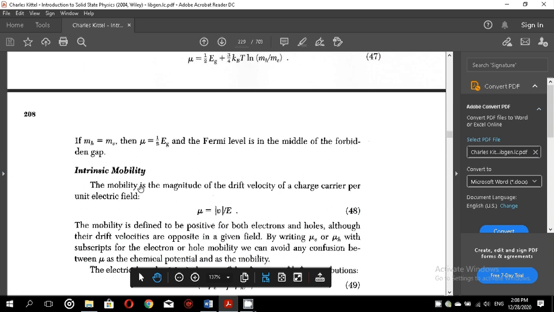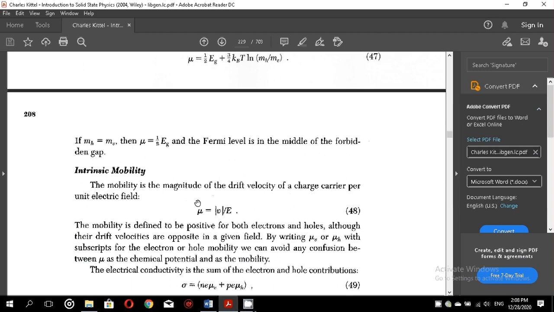Now we have been talking about the number of electrons and number of holes. Let's now talk about the intrinsic mobility. The mobility is the magnitude of the drift velocity of a charge carrier per unit electric field.